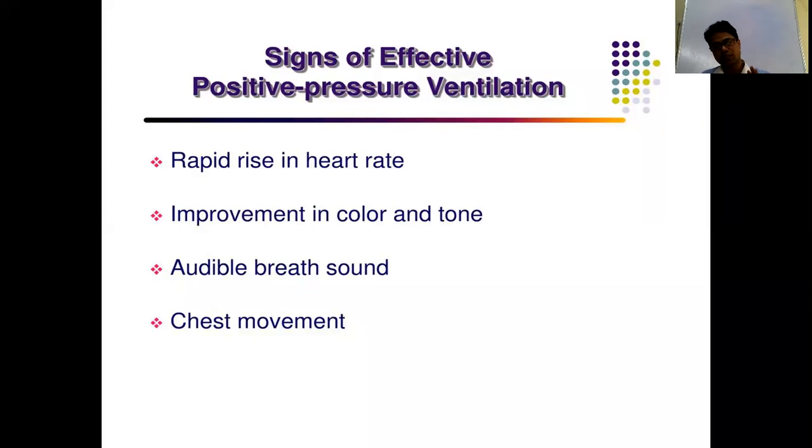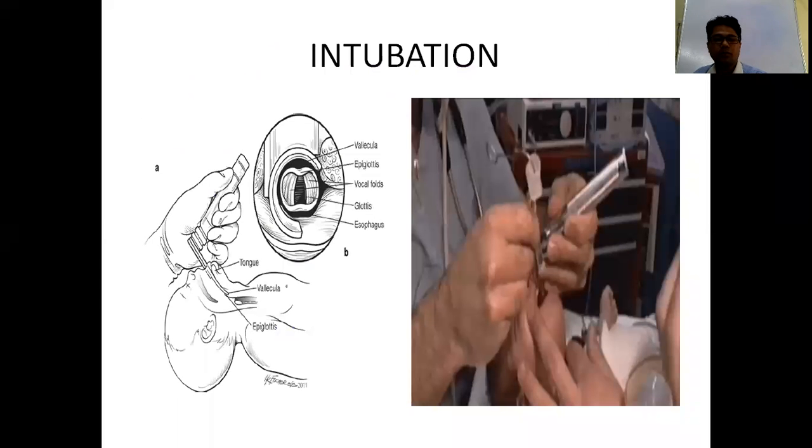When there is a need for positive pressure for more than 30 seconds, you go for intubation, because after some time the skilled person will be tired, and then more complications will start. So better go for intubation. For intubation, you require the laryngoscope and blade. The baby should be in supine position.